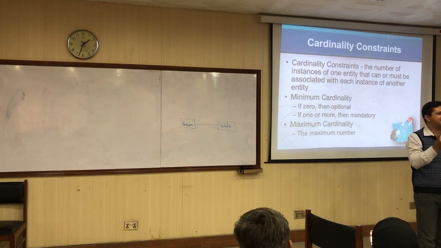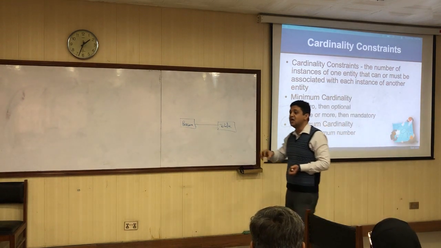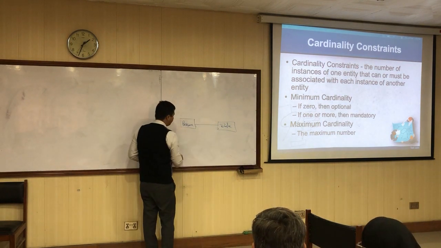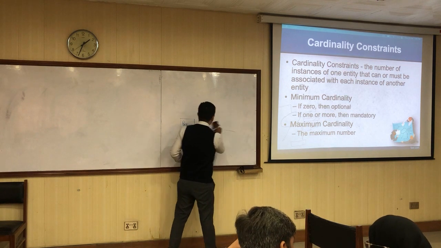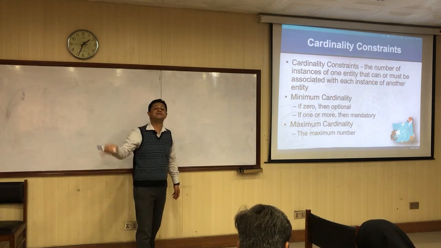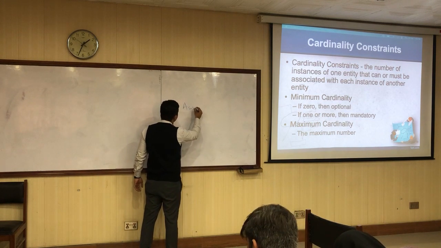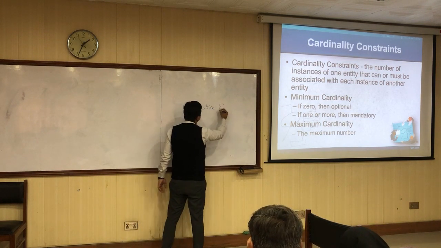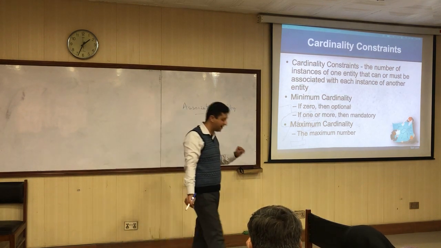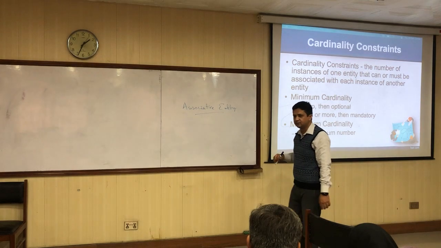Now this newly created entity, which actually was a relationship but has been converted into an entity, is referred to as an associative entity. Because that's not an actual entity, rather that is an association, which is a relationship, and that association has been converted into an entity. So that is referred to as an associative entity.